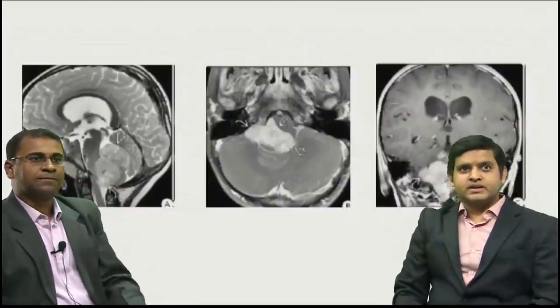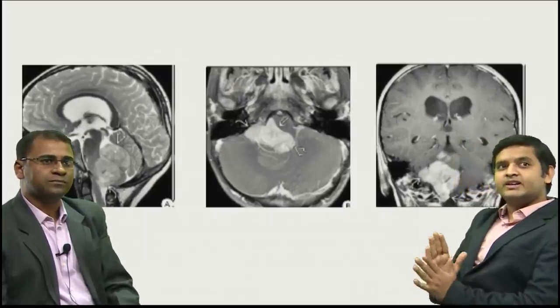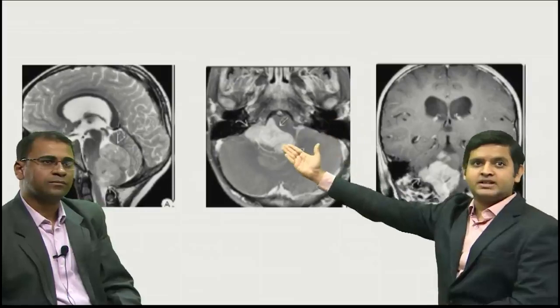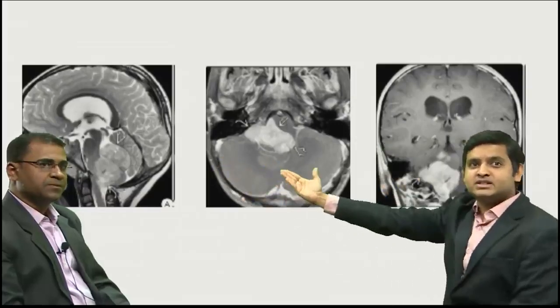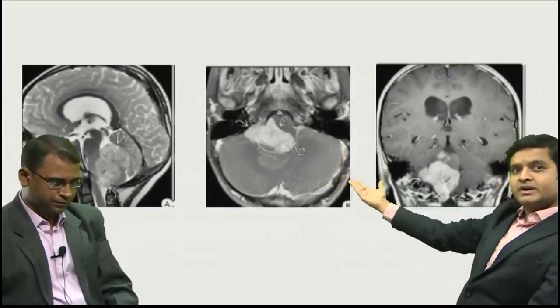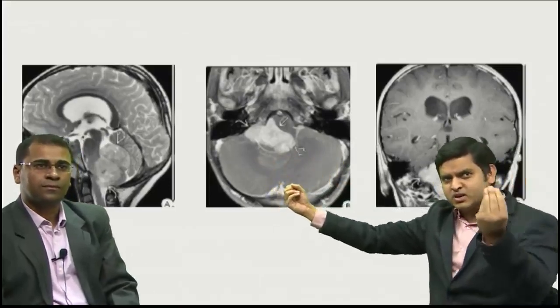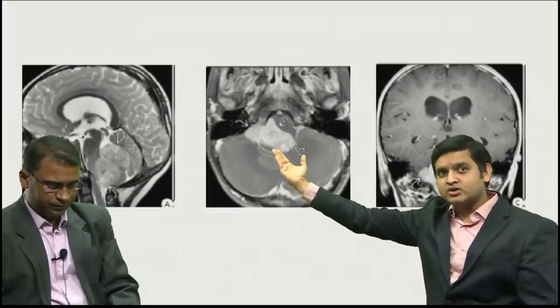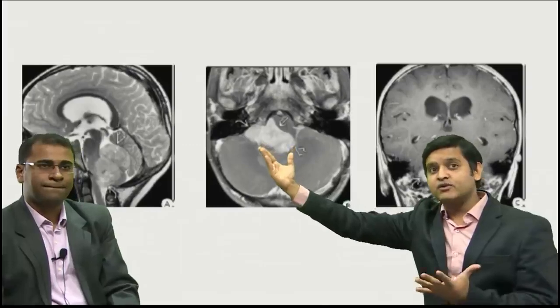Moving on to the next tumor, so what can we appreciate in these particular images? As you could see, there are three images in different planes. The first image is a T2 sagittal image. Why is it a T2 image? You can see that the fluid is white, whereas this is a post-contrast T1 axial image and coronal image. As you could see, there is a tumor filling the fourth ventricle in the sagittal image, and you can see that it is slightly going down, whereas on this transverse image you can see that this tumor is extending laterally along the foramen of Luschka.